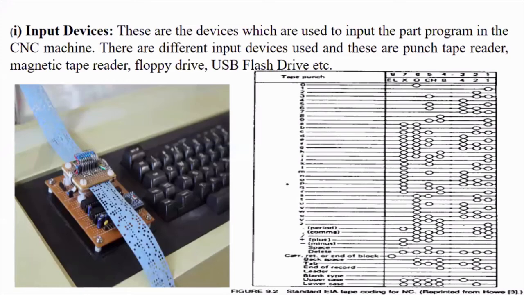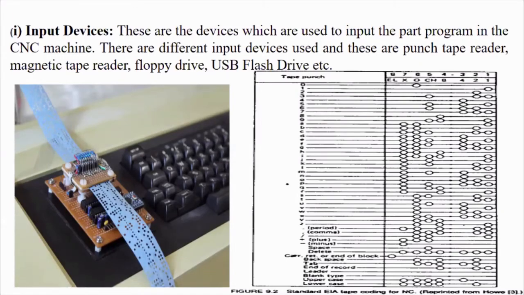So you see some examples I have given. If you want to have 0, then you have to punch in the 6th slot. If you want to input 1, then you have to punch in the, say, 1 and any number of rows, right? So this is how the punch tape works.